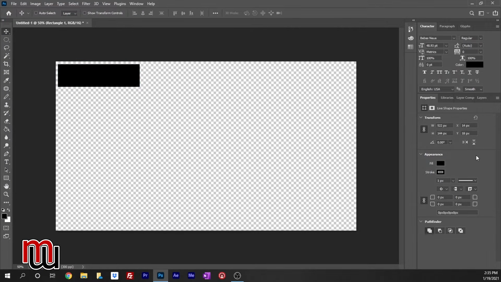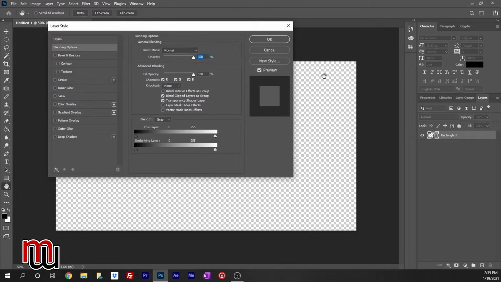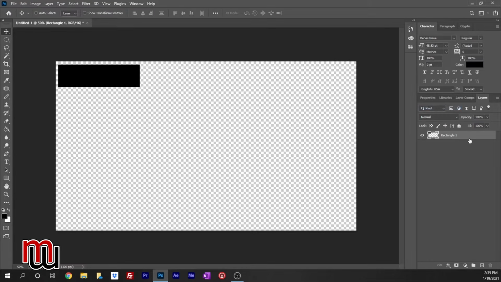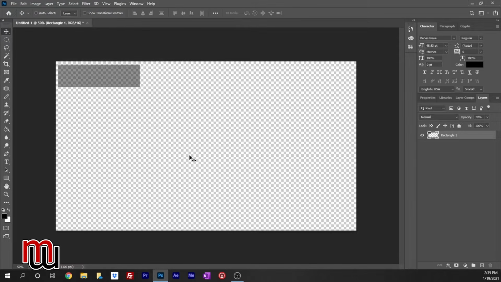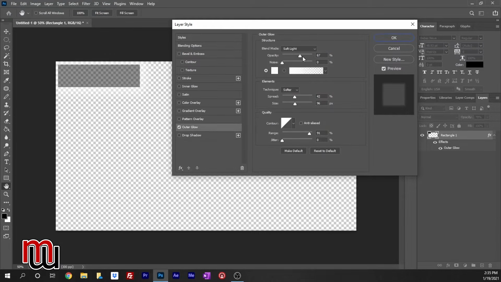That's the layer. And I'm going to go down here into my layers, and I'm going to rasterize that layer. And then I'm going to go into the effects, and I'm going to back that down to about, let's say 70%. And that just made it transparent. And one of the things I also like to do with these backgrounds is either a stroke or an outer glow. So let's do an outer glow, but I make it very, very small.